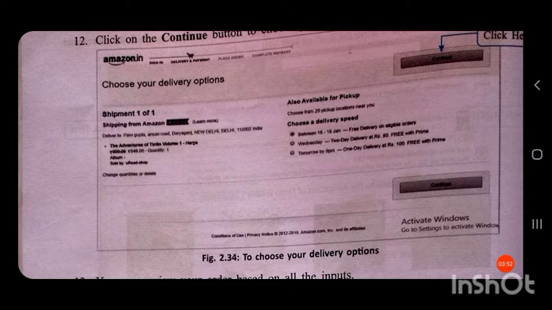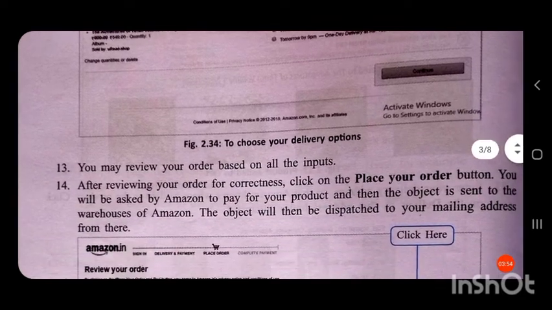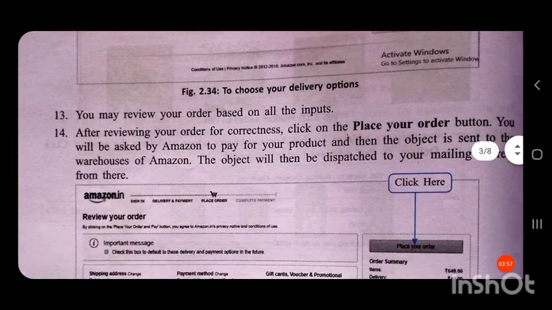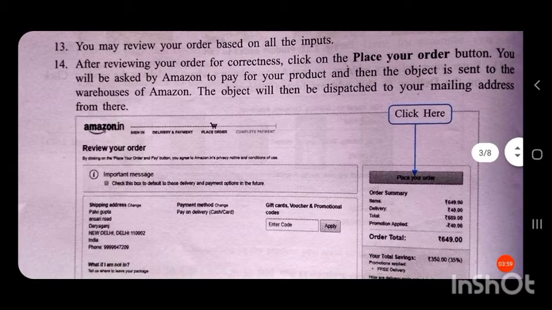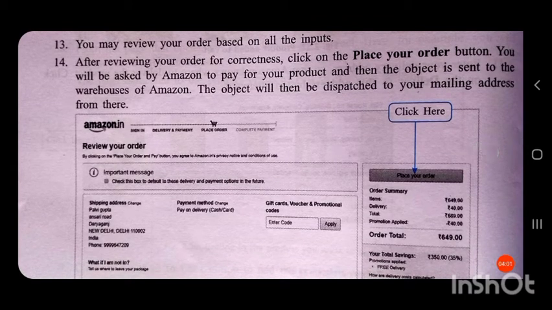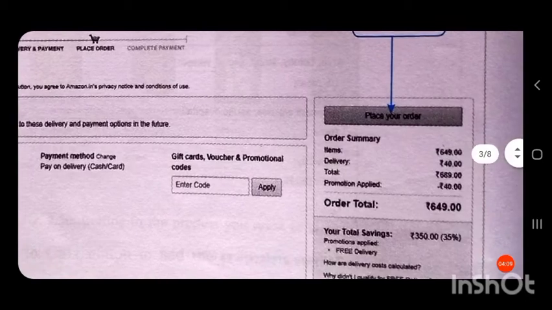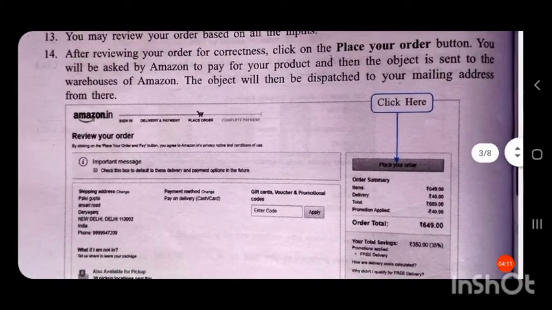Your delivery address, all these have to be entered. So you may review your order based on all the inputs. Now, after reviewing your order for correctness, click on the place your order button. Like this, the place your order button.